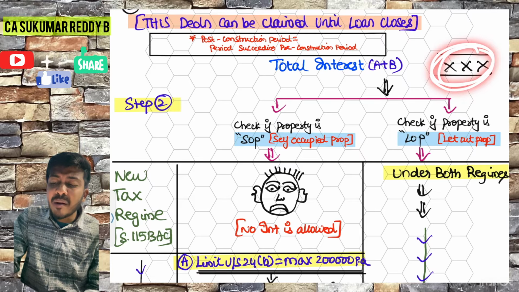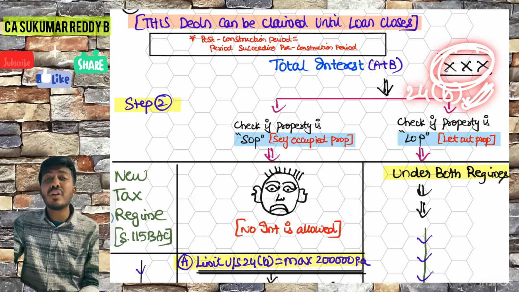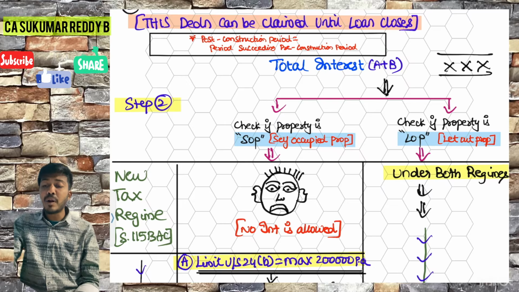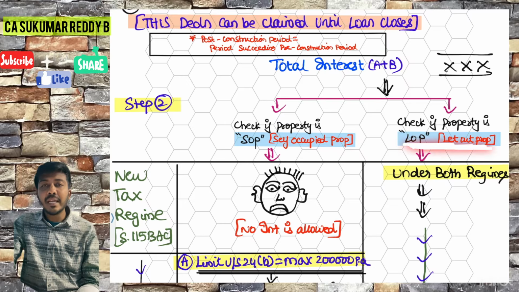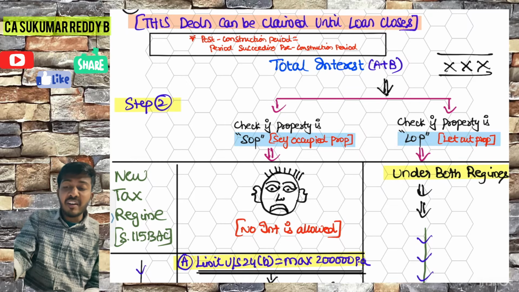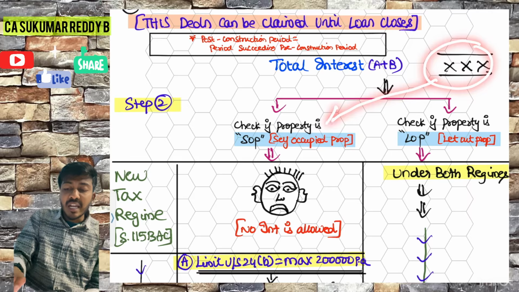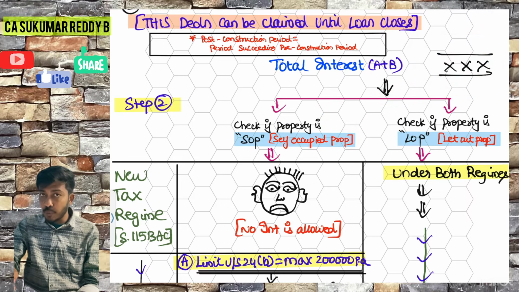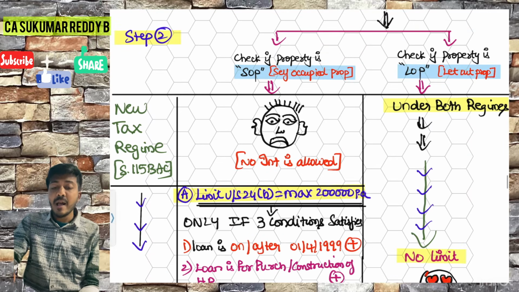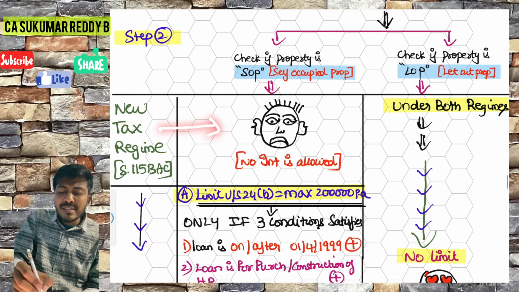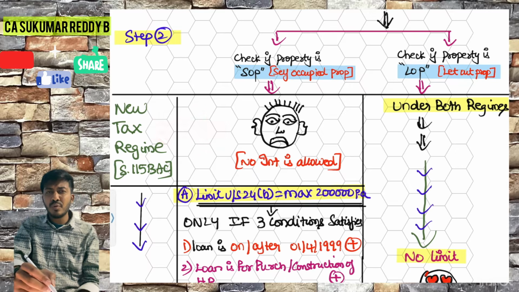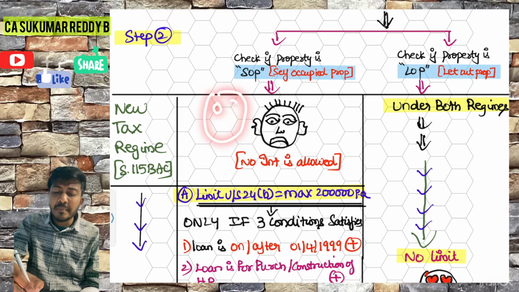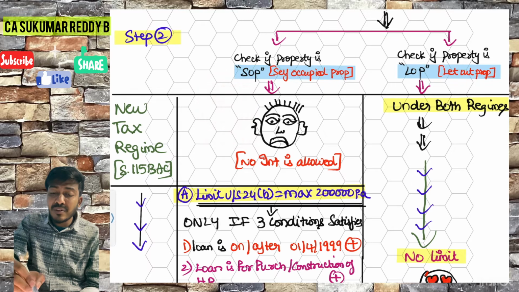Whatever interest is coming here will straight away go for 24B deduction fully if the house property is LOP, let-out property. However, whatever amount is here, if it is for SOP, then always in the new tax regime, it is 0.